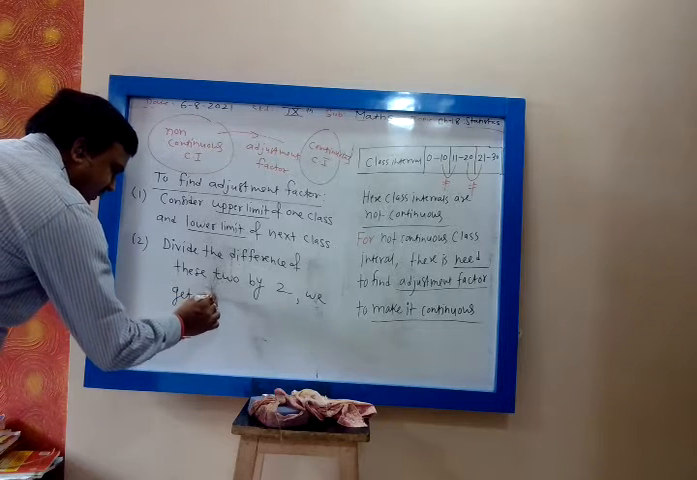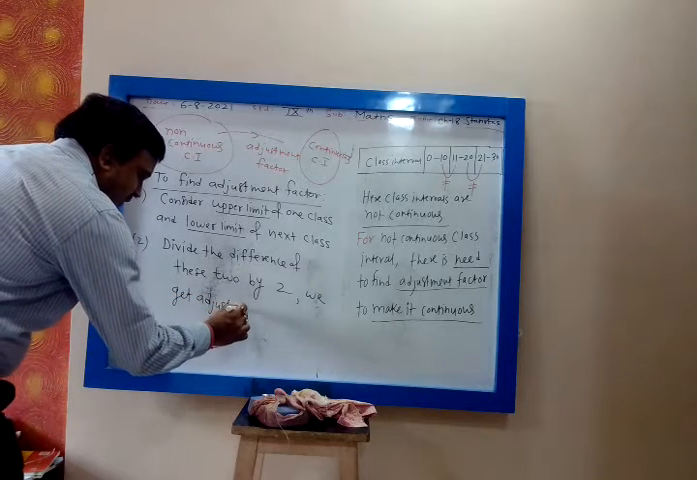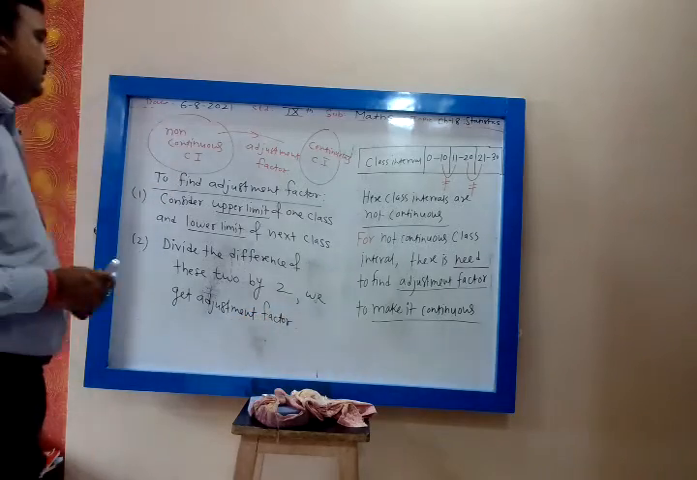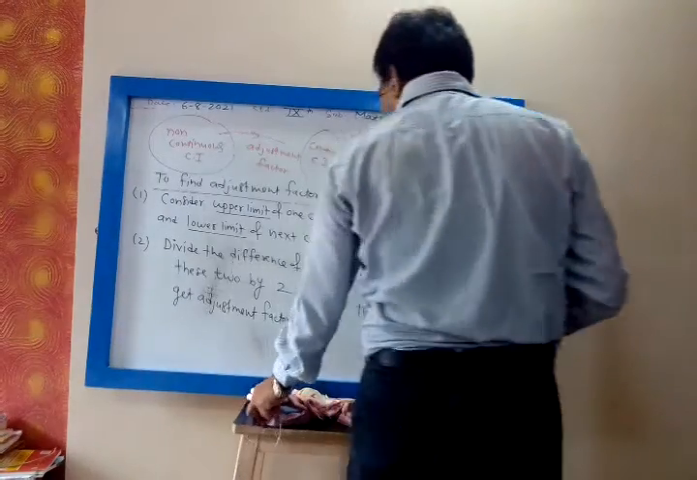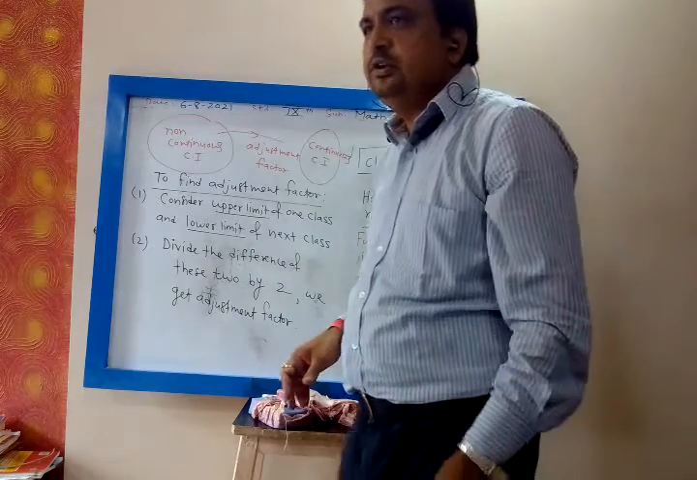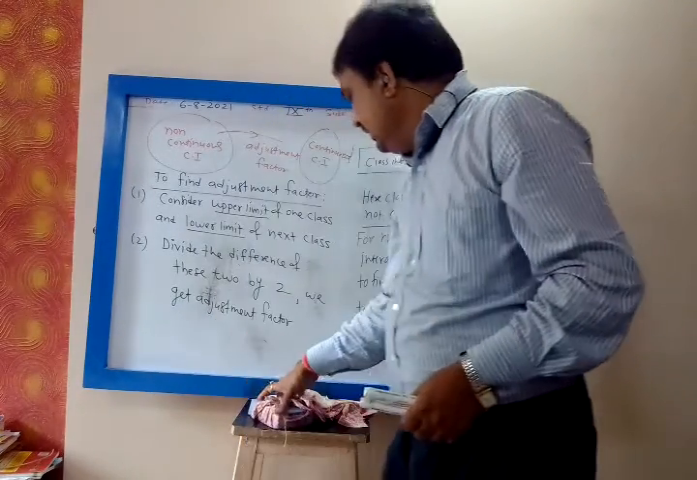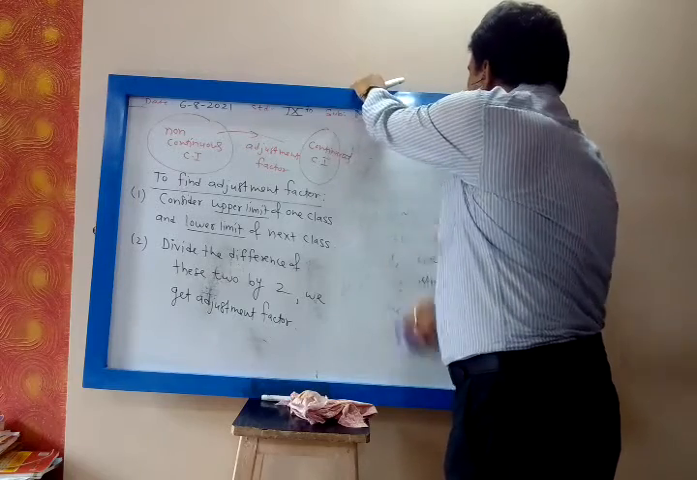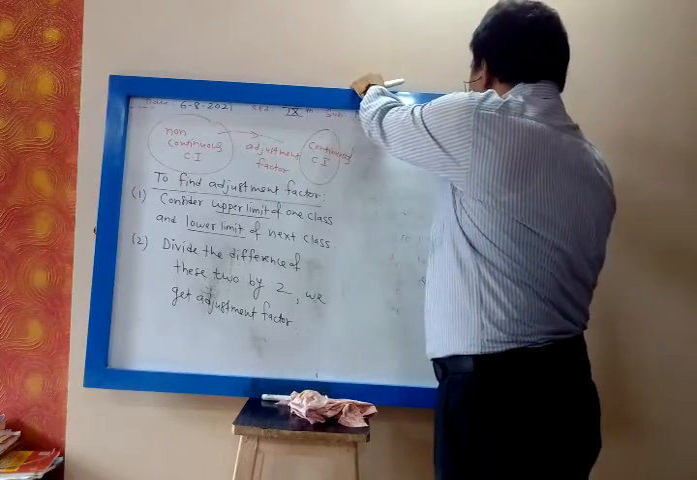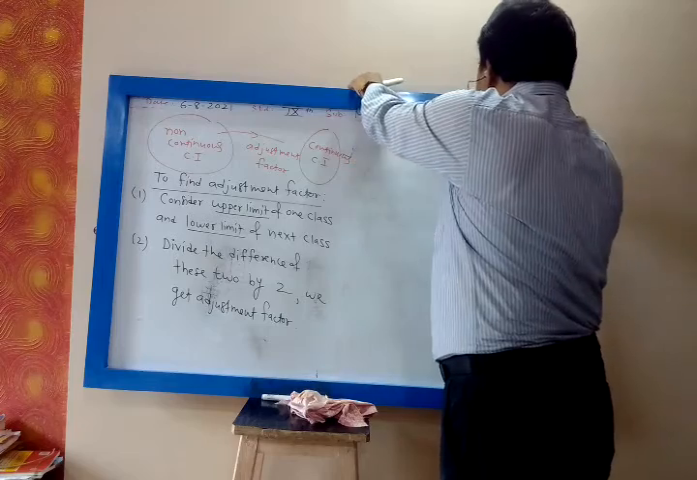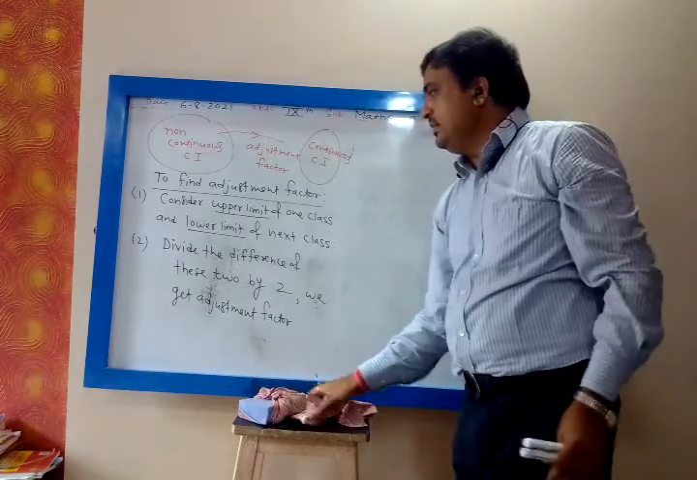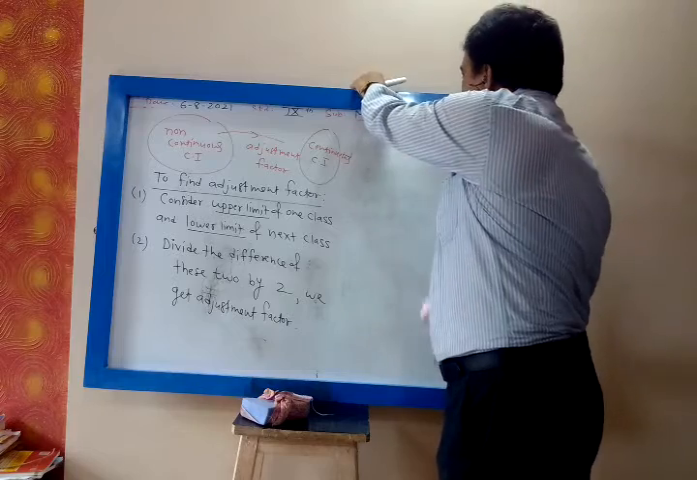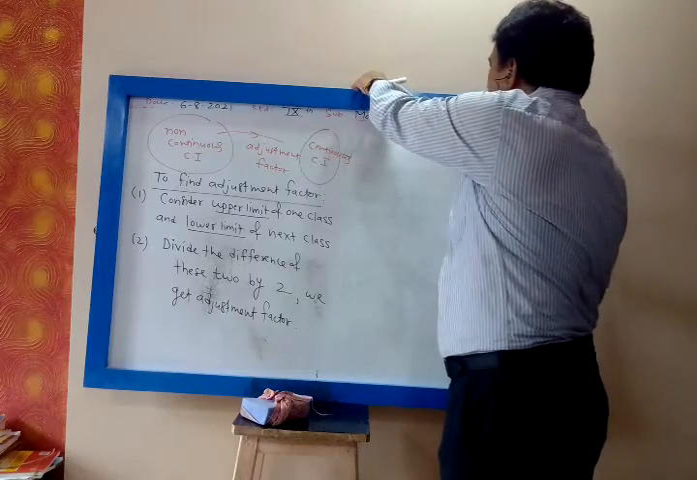Okay. We get the adjustment factor. So how do we find the adjustment factor? Board is clear? Okay. We consider the upper limit of one class interval and the lower limit of the next class interval. Then we take the difference of these two and divide this difference by 2.